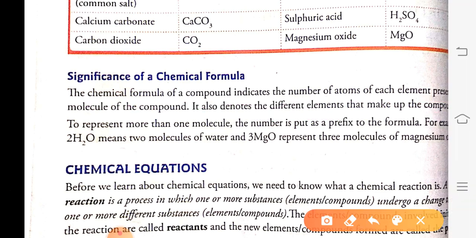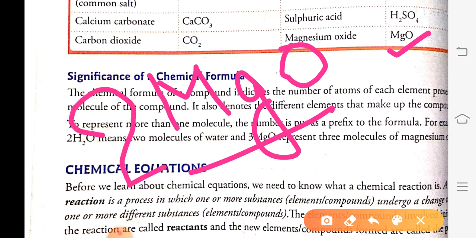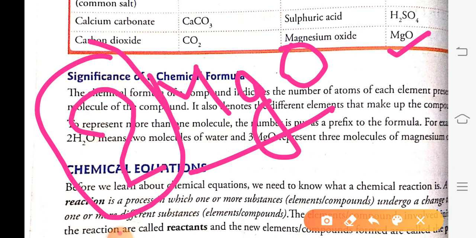Suppose there is a compound called magnesium oxide, which is represented by MgO. If there are two molecules, how will we represent magnesium oxide? Two molecules of magnesium oxide will be represented as 2MgO. Molecules are always written at the front, while atoms are always written at the back.